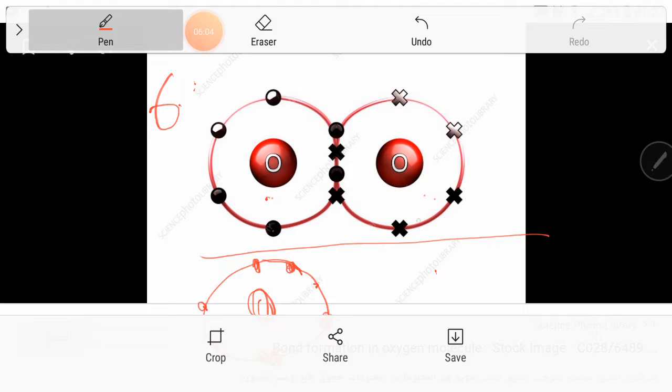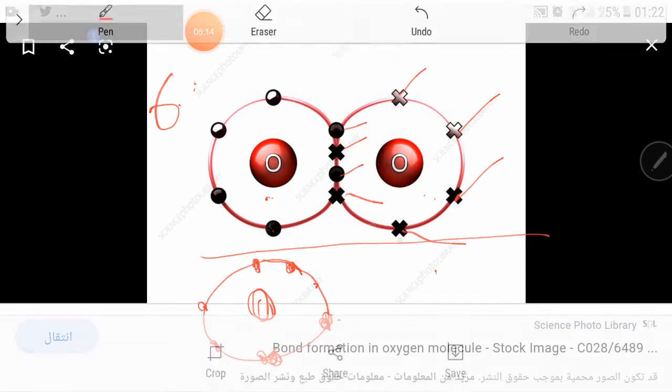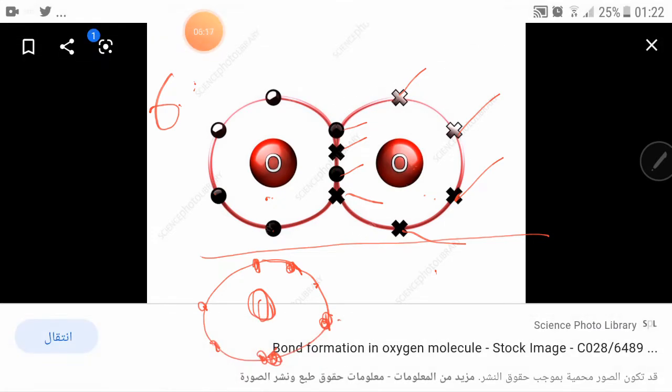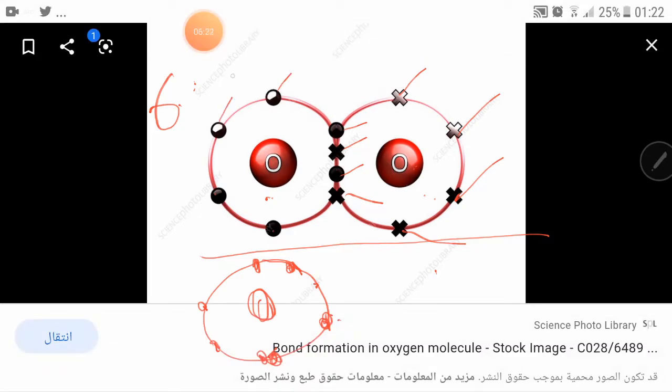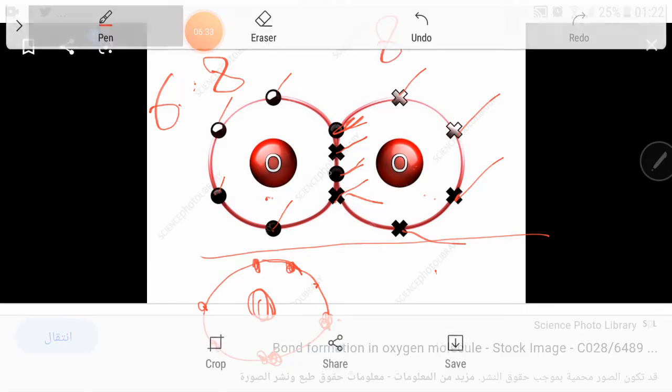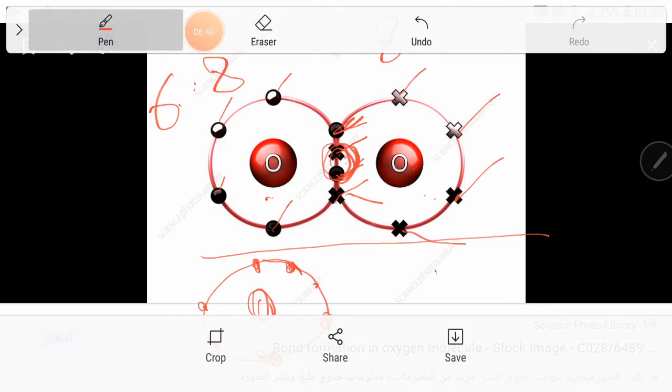Now, if we count around this atom, we will count 1, 2, 3, 4, 5, 6, 7, 8. At the same time, for the other atom, we count 1, 2, 3, 4, 5, 6, 7, 8 again. So each one will have 8. As we see, a pair of electrons is shared between them.